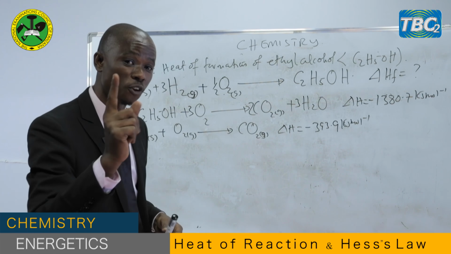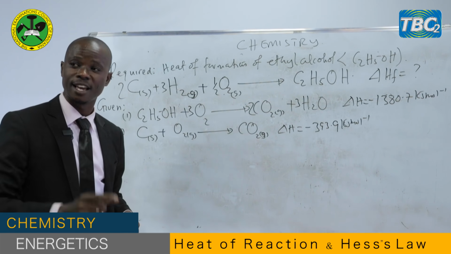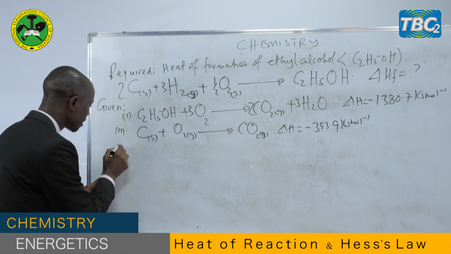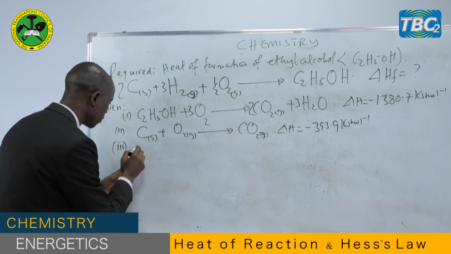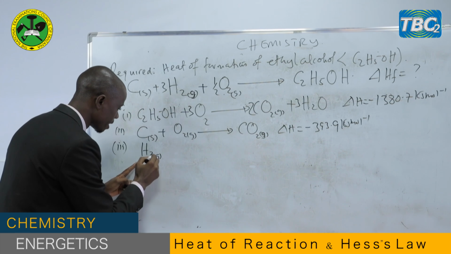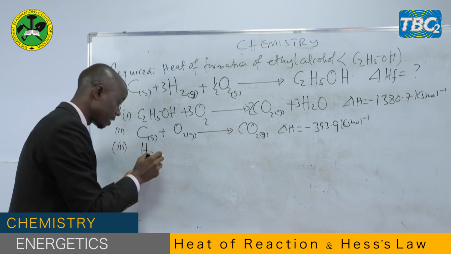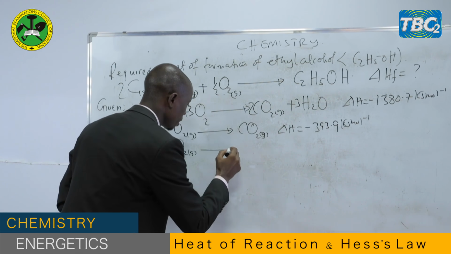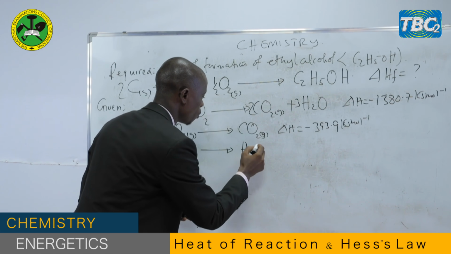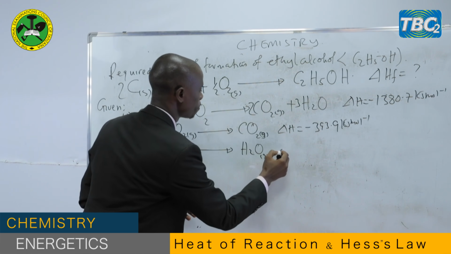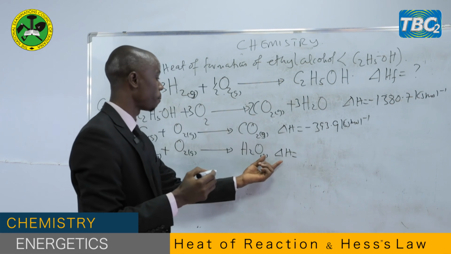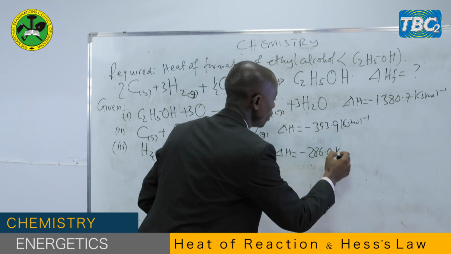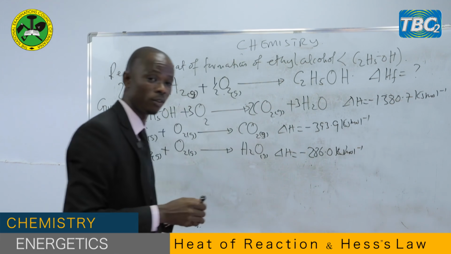Water, H2O, is formed from two elements, hydrogen gas and oxygen gas, in their pure standard states. So the last data, we have hydrogen gas, existing as a gas, as well as oxygen gas. These together, when they react, form water. The enthalpy of formation of water is negative 286.0 kilojoules per mole.